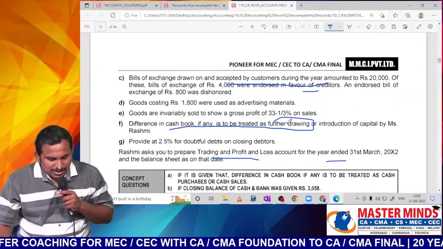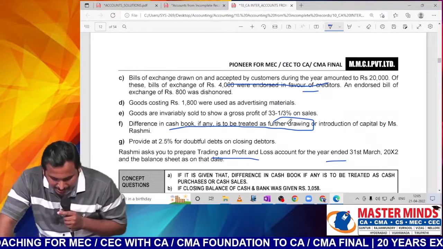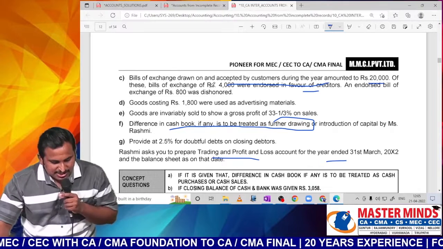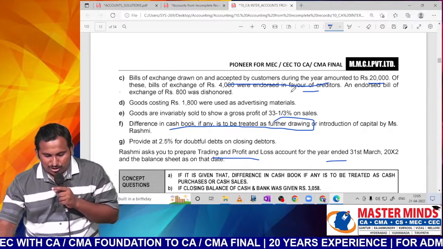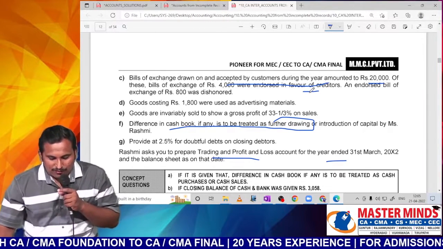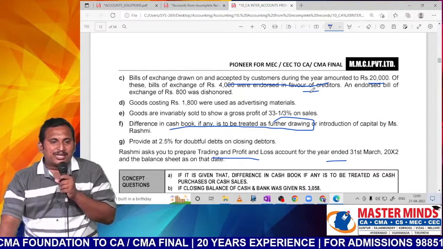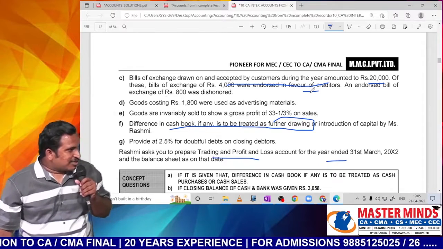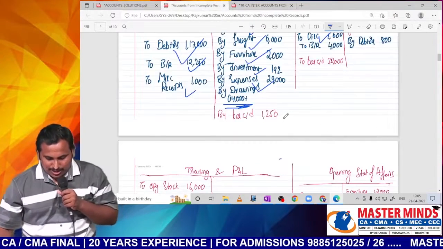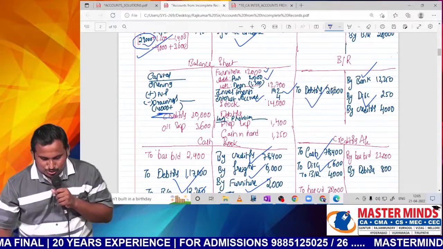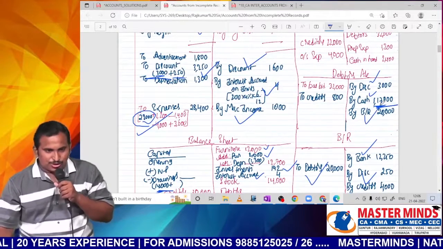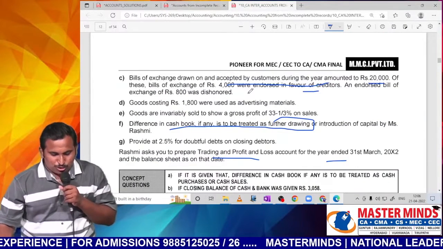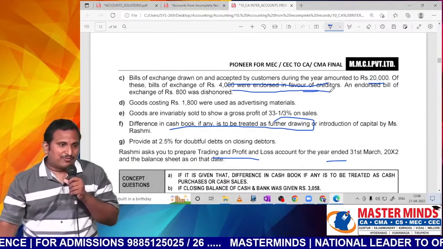Next, bills of exchange drawn on and accepted by the customers during the year amounted to 20,000. Of this, bills of exchange of rupees 4,000 were endorsed in favor of creditors. First, bills accepted by customers, how much, sir? 20,000. Entry for bills accepted by customers: bill receivable to debtors. So in bill receivable account to debtors 20, in debtors account by bill receivable 20. Double entry.